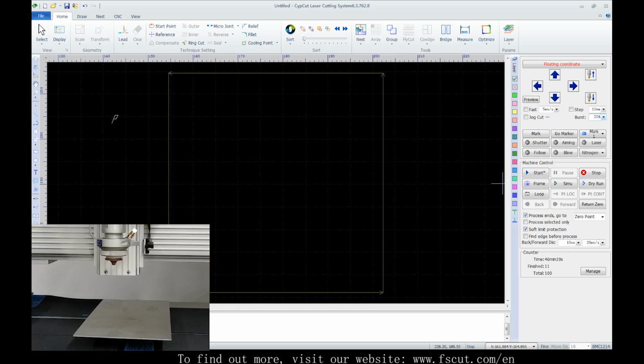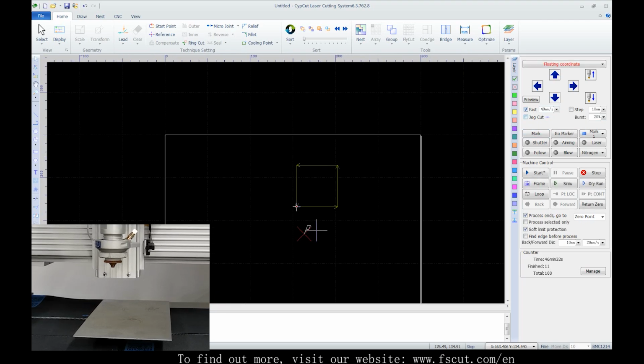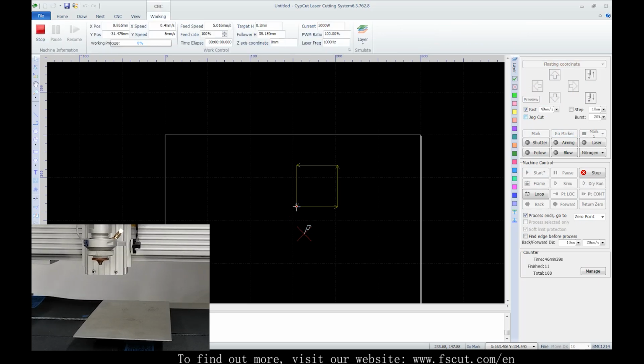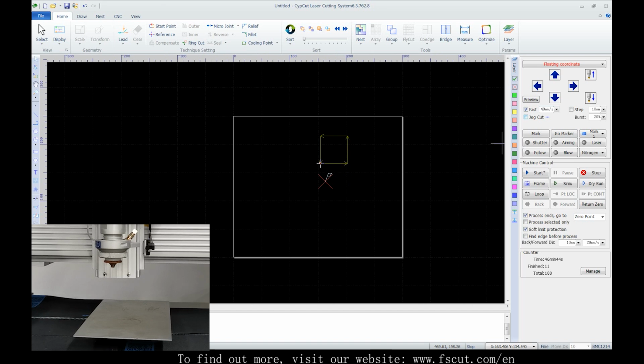Sometimes, according to need, we move the cutting head to a certain position. This mark is used to mark the position with a little flag. And even if the head was moved away, with one click on Go Marker, we can go back to the position. We support 6 marks at most at the same time.